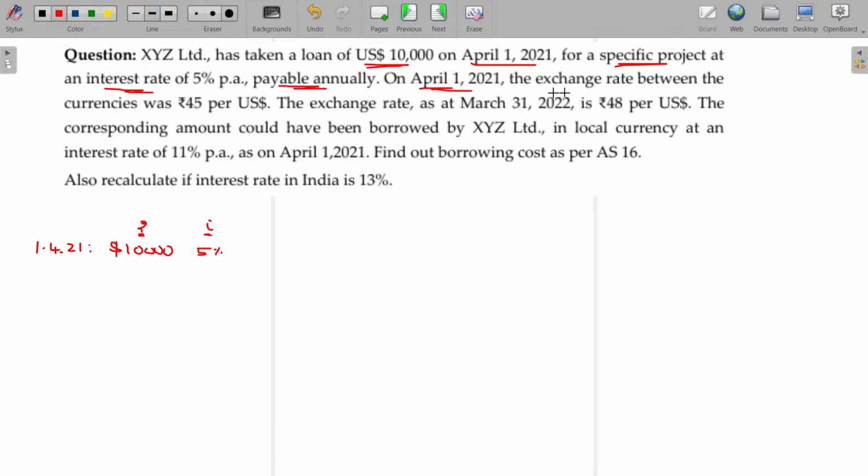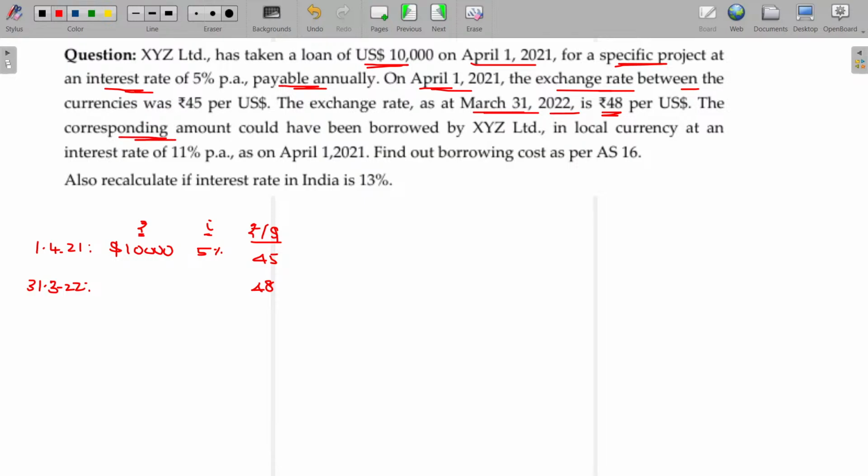Okay. On 1st April 21, the exchange rate between the currencies was 45 rupees per dollar. The exchange rate as at 31st March 2022, the year end, per dollar being 48.